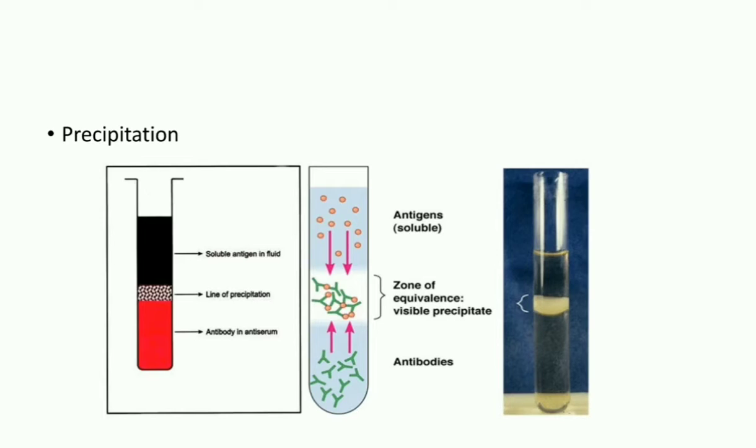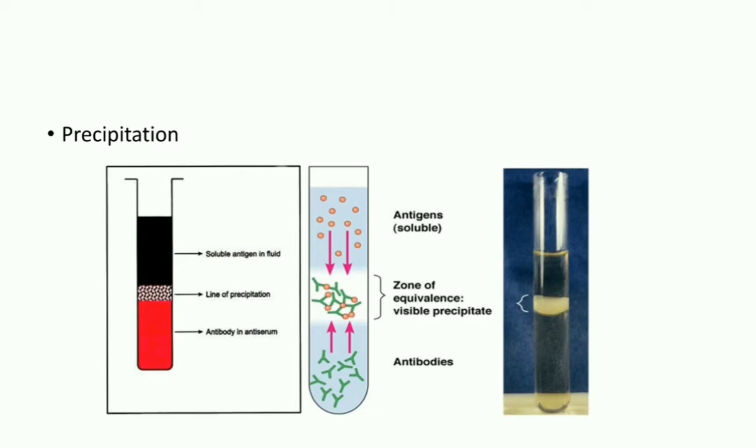So there is a zone of equivalence. What happens when the antigen is in excess or the antibody is in excess? There will be no precipitation. Precipitation occurs only when there is optimum concentration of antigen and antibody. If the antigen is in excess or the antibody is in excess, there will not be any precipitation.